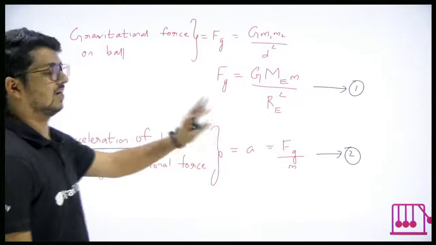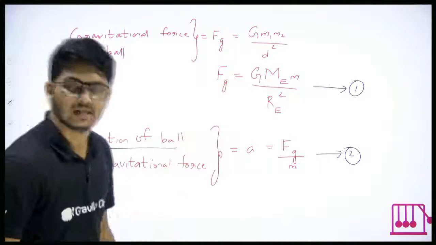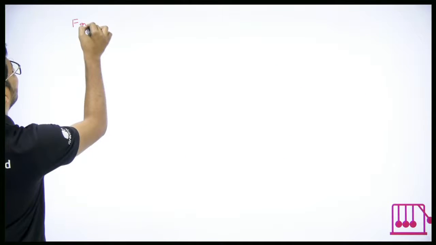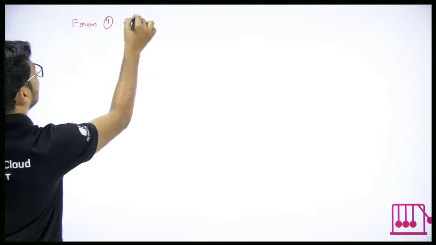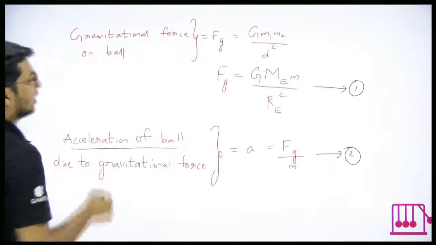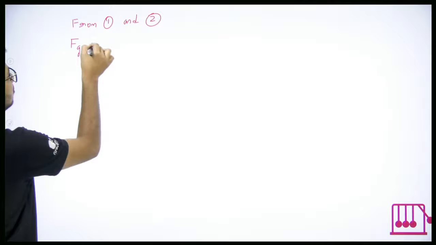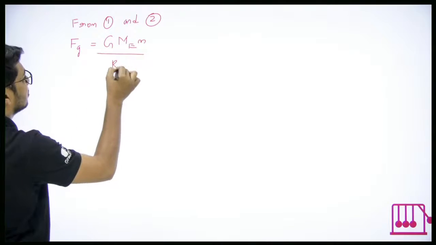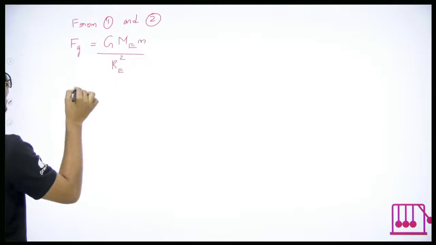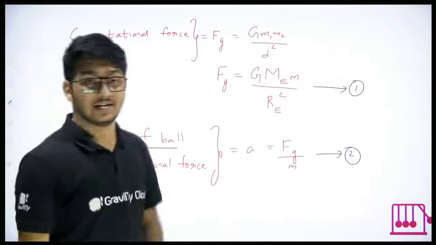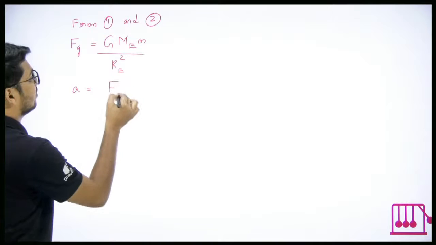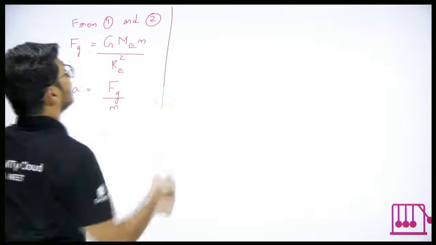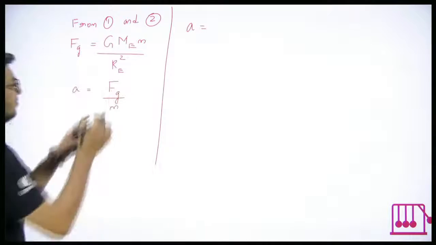Now we'll use equation 1 and equation 2 and we will get the answer. Simple. Let me write it down from 1 and 2. Equation 1 was gravitational force is equal to G ME m by RE square. And equation 2 was acceleration A is equal to Fg by m.